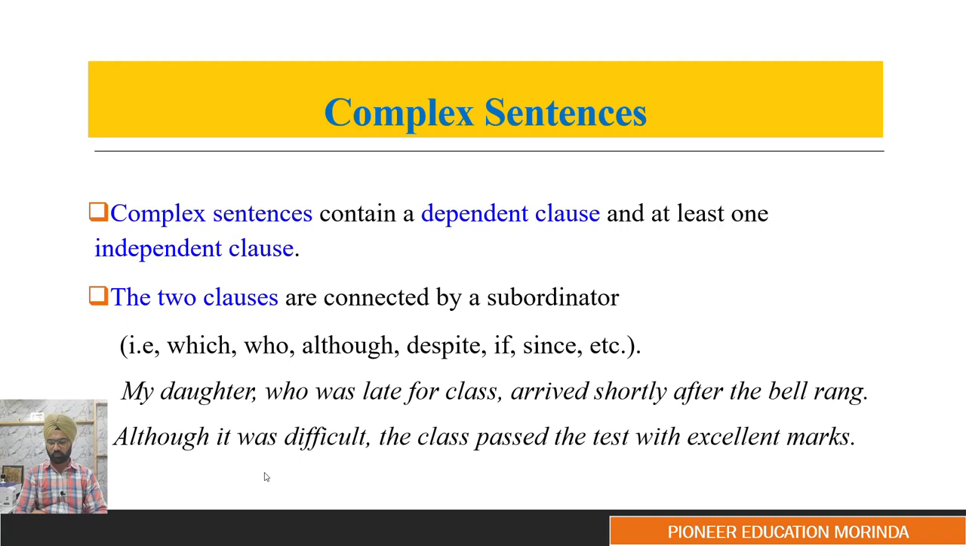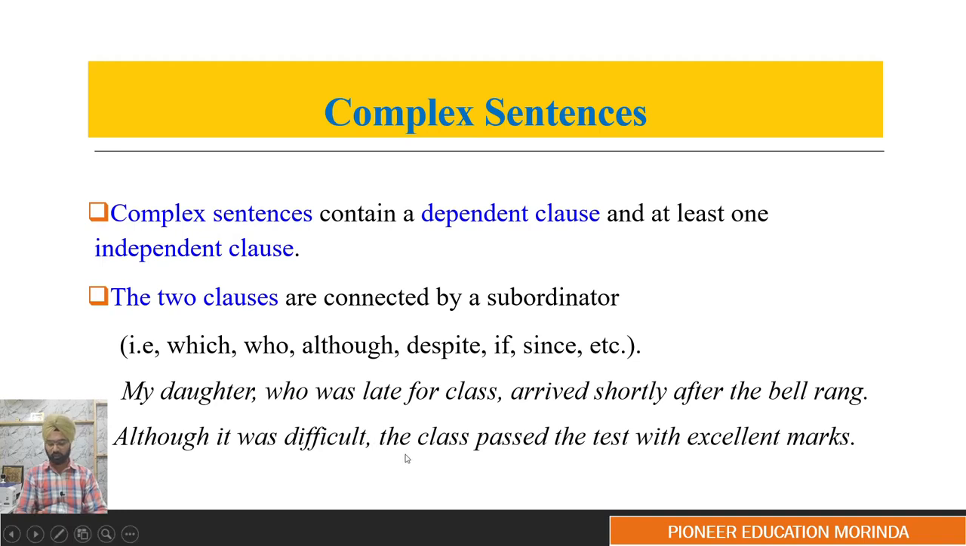So these are the examples. Two clauses are connected by a subordinator. For example, which, who, although, despite, if, since, etc. So for example, my daughter, who was late for class, arrived shortly after the class. Although it was difficult, the class passed the test with excellent marks.